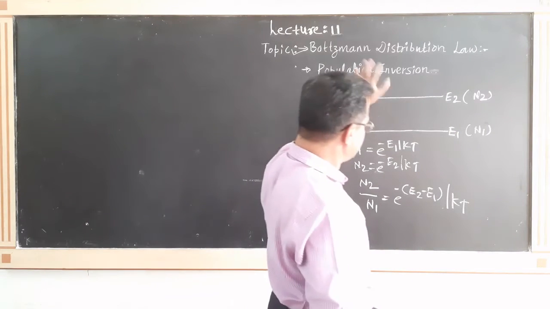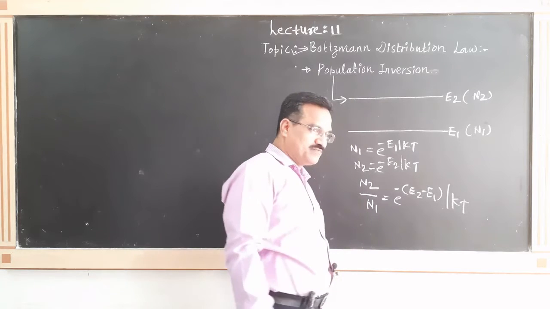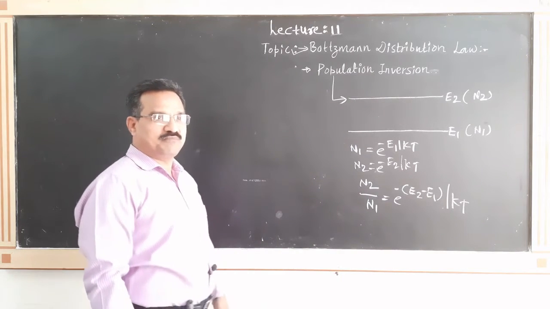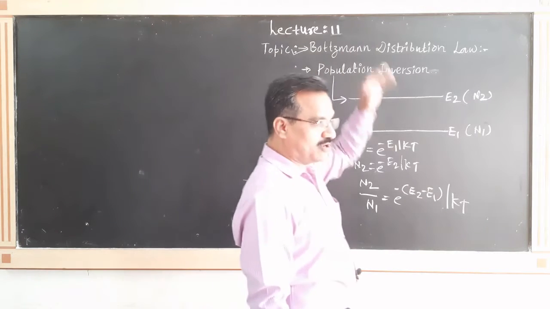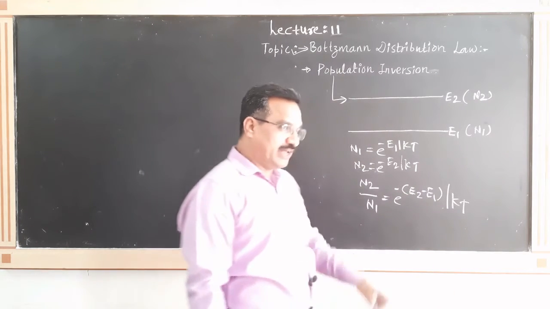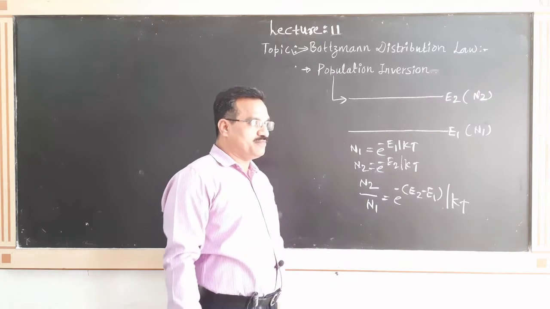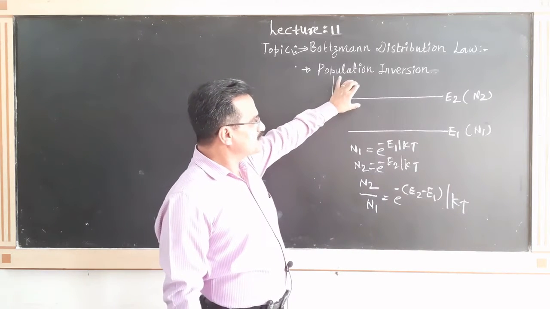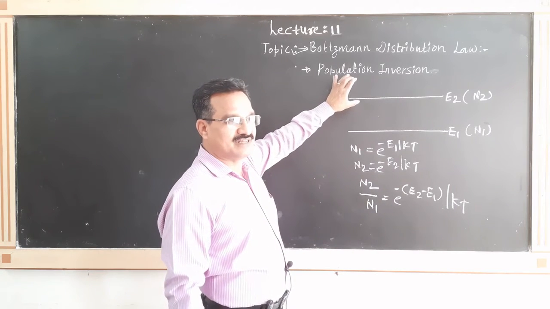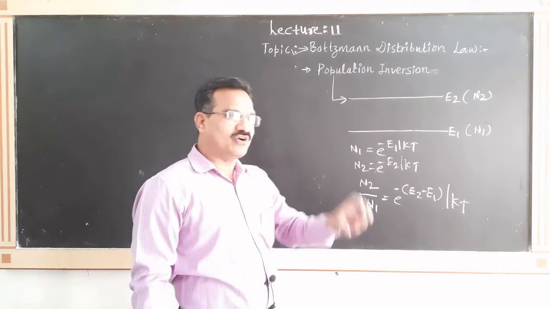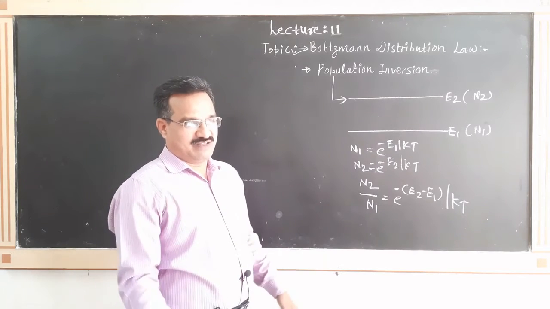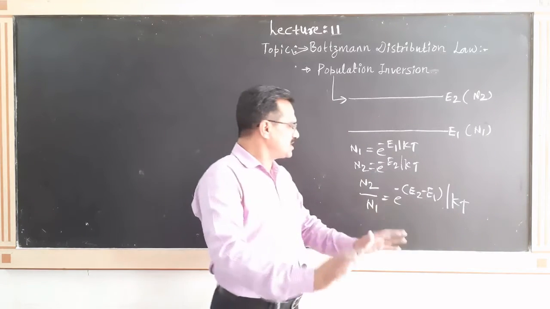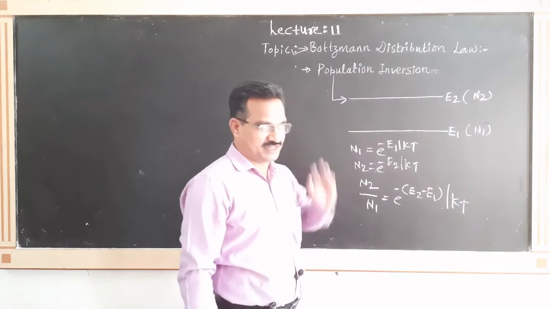This is the first one, this is the second one, and this is the relative population. In Boltzmann distribution law, we have already seen that whenever the material is in thermal equilibrium, the number of atoms present in the excited state is very, very small. Means most of the atoms are present in the ground state.